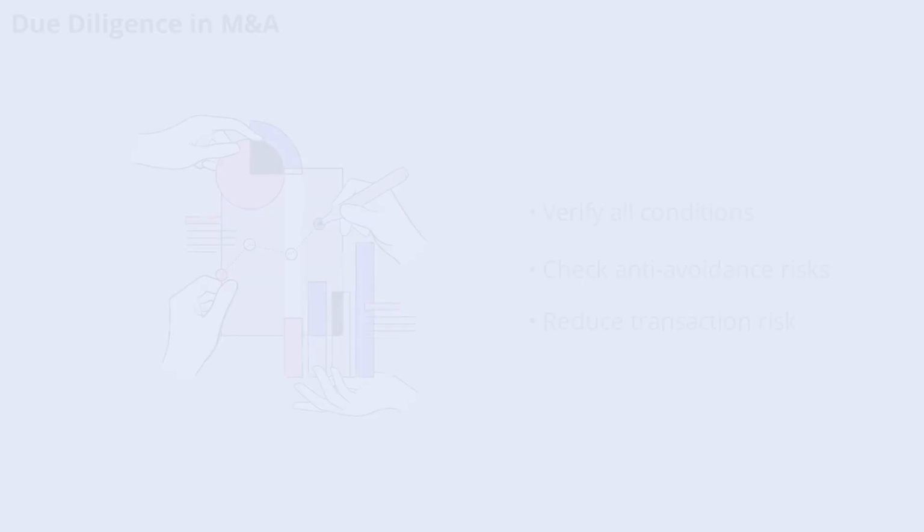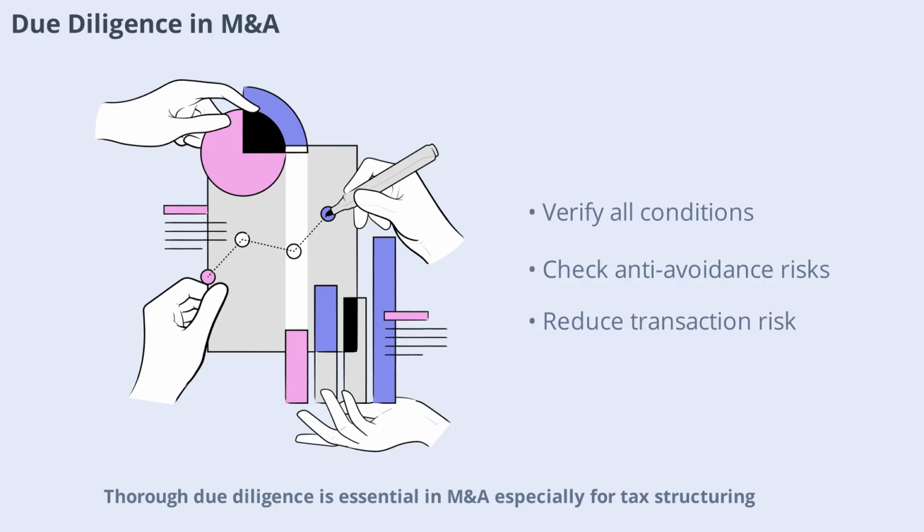Thorough due diligence is essential in M&A, especially for tax structuring. Verify all statutory conditions, check for potential anti-avoidance risks, and ensure compliance with both central and state laws. This reduces the risk of unexpected tax liabilities and transaction costs.